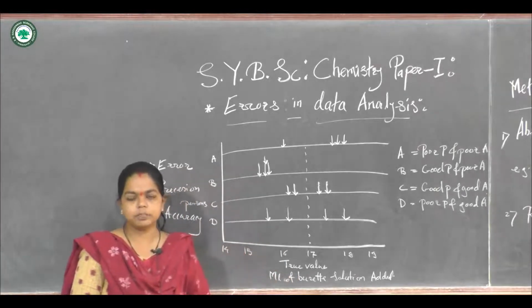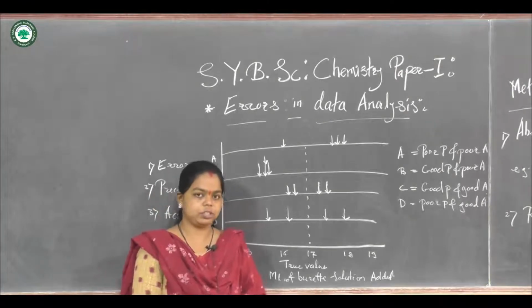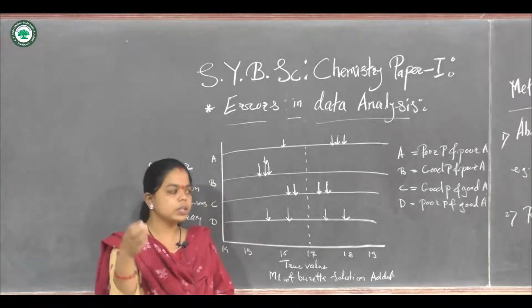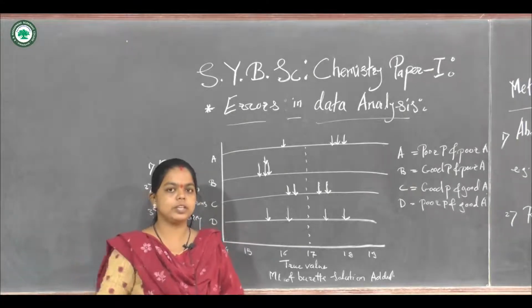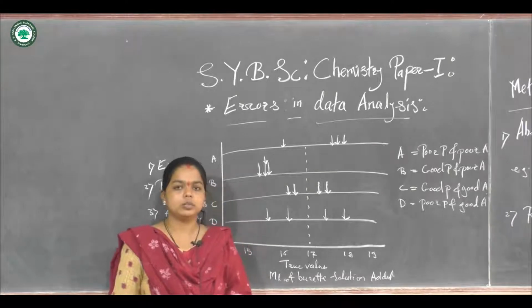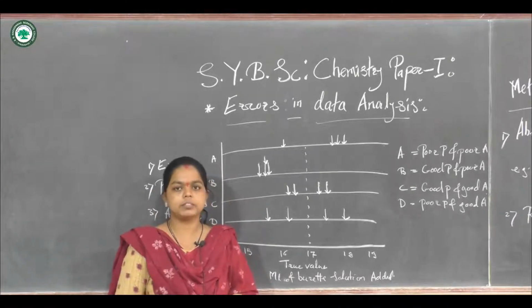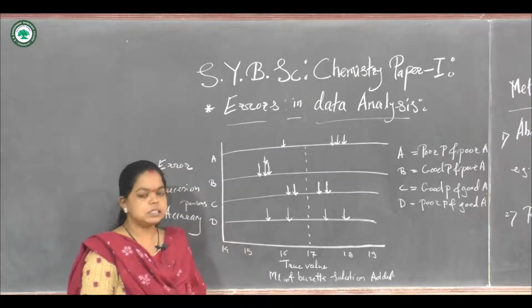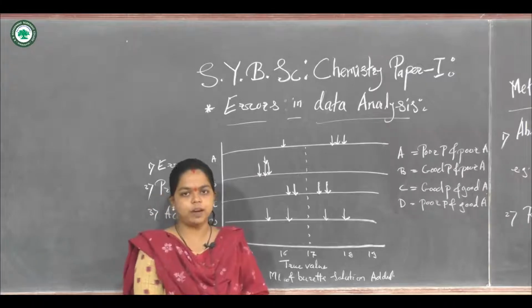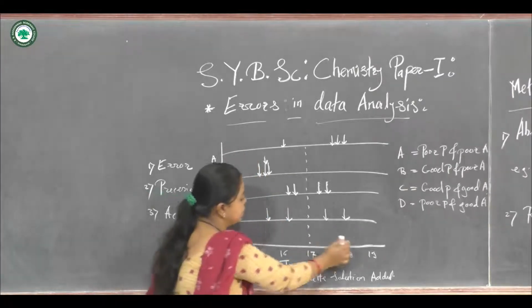accuracy in the method. So for that, if we consider the titration, we are doing the titration in a burette. Some titrant is given, some sample is given, and it is allowed to react with the titrant, so the two samples get mixed. During the taking of the burette reading, if we consider 17 as the accurate value for the reading, then if we consider this type of graph, or